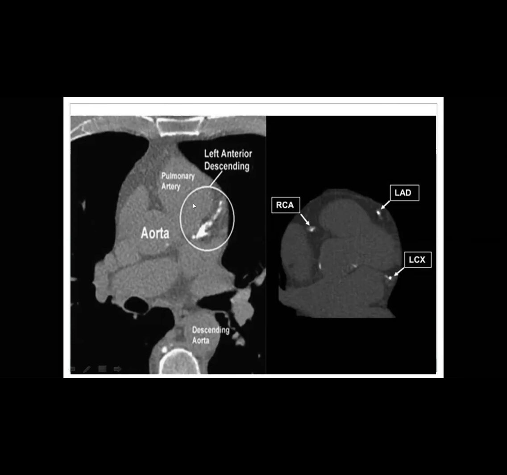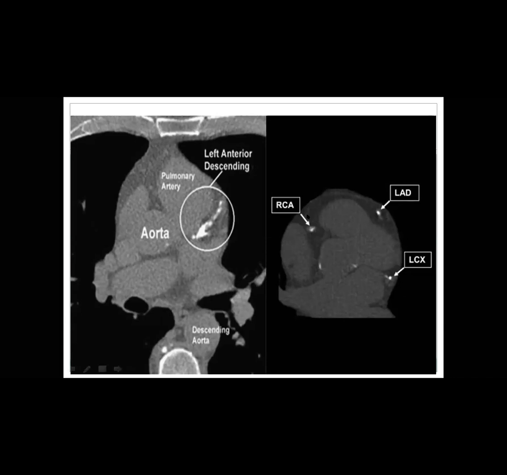Because I have very dense calcium in the proximal LAD, the distal left main and the proximal circumflex. This for sure is going to affect the diagnostic accuracy of my study. So I will stop here. There is dense calcification of the proximal left main, distal left main, proximal LAD, and proximal circumflex, which may render the CT coronary angiography non-diagnostic. So I will go for another modality depending on the patient scenario.